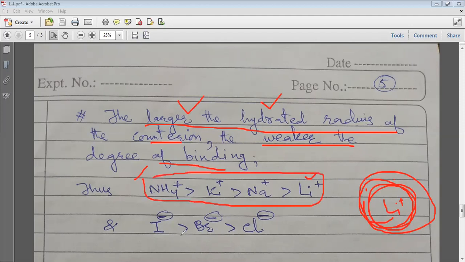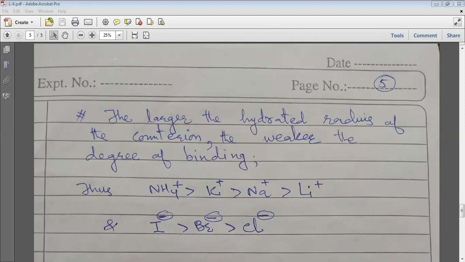Similarly, for anions, the size of the iodide ion will be small as compared to the bromide ion, so the hydrated radius of bromide is very large compared to iodide, and obviously its degree of binding will be less. This was a very good question on degree of binding, and it is usually asked in CSIR NET also sometimes.